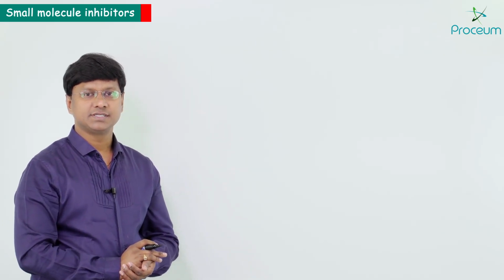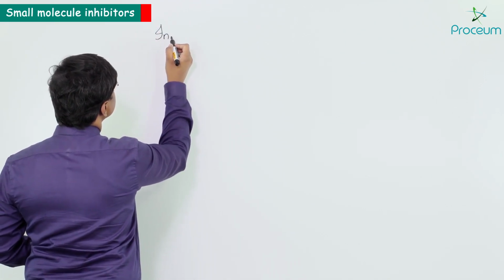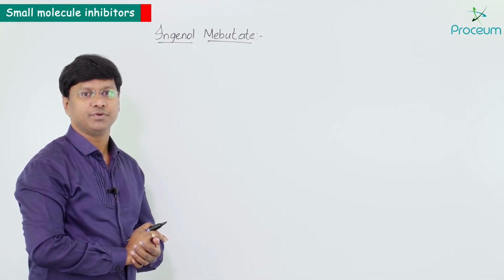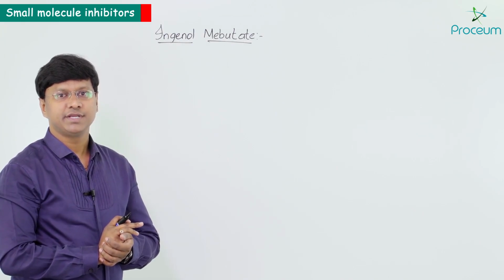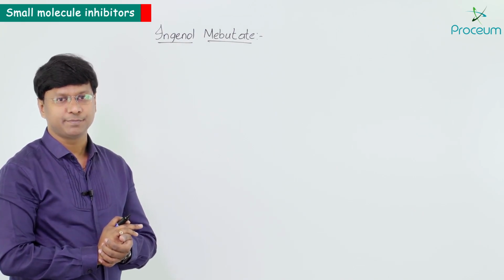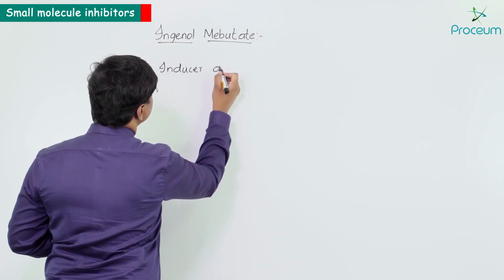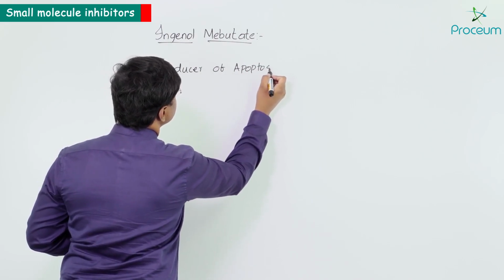So let me discuss the other anti-cancer drug, that is Ingenol Mebutate. Now remember, this particular Ingenol Mebutate is an inducer of apoptosis. What is apoptosis?